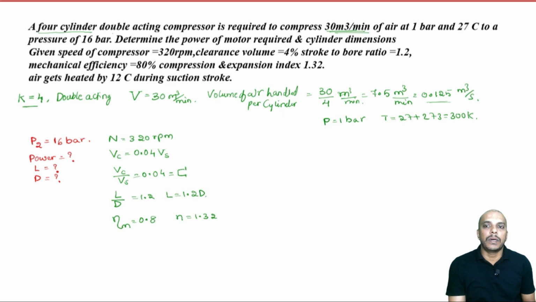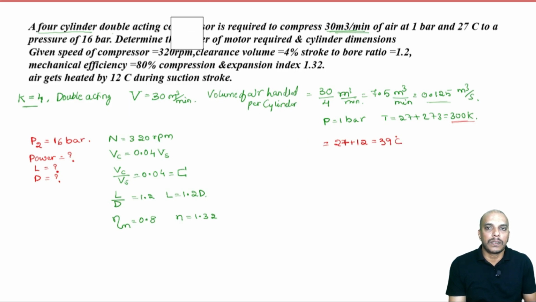Now, air gets heated by 12 degrees Celsius during the suction stroke. Very important: the volume is measured at 300 Kelvin, which is atmospheric temperature, and the air gets heated by 12 degrees Celsius. That means 27 plus 12, so T1 is 39 degrees Celsius, sorry, this is T1, not P1.